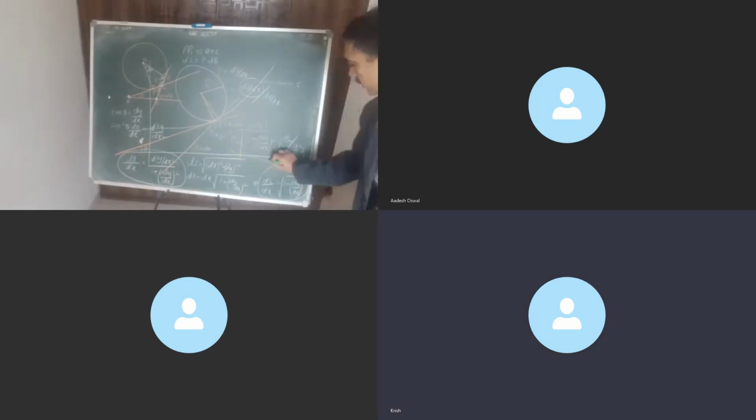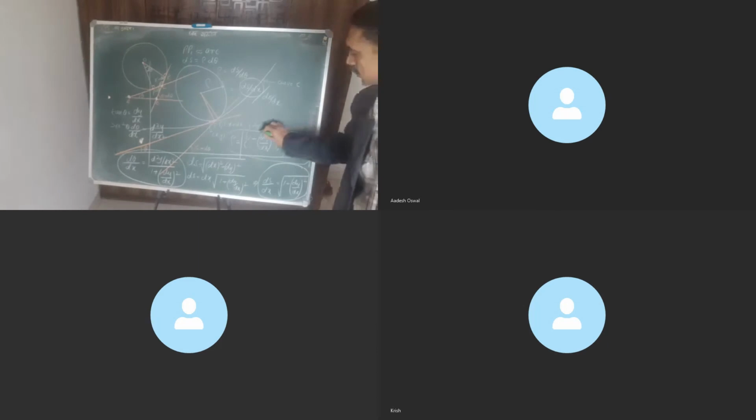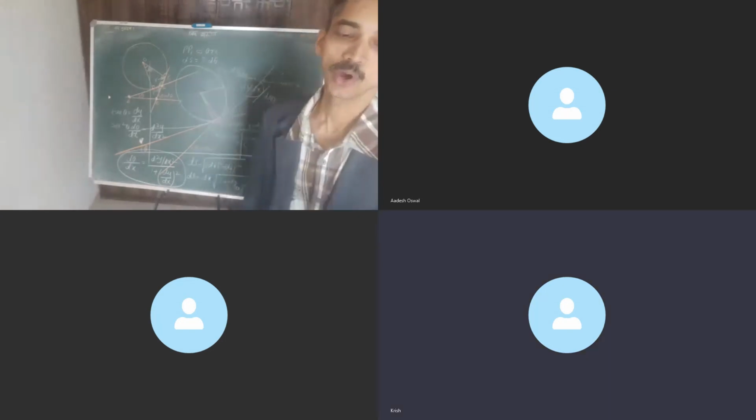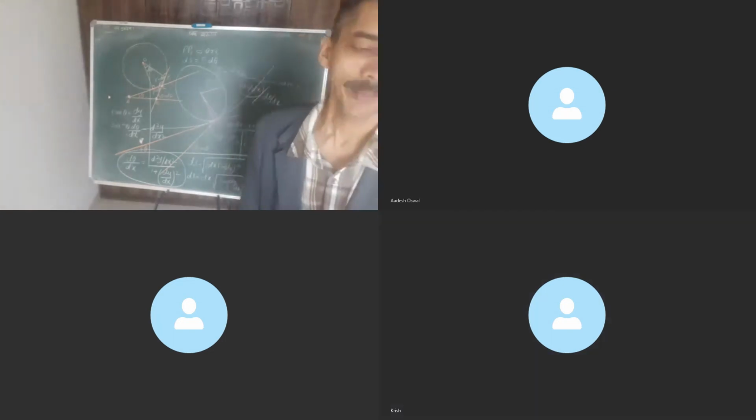This is the radius of curvature. And why have I placed it inside the mod? Because radius of curvature cannot be negative. Even if you get a negative value, you have to associate only positives to it. Correct, dear? Okay, so this is the formula of radius of curvature.